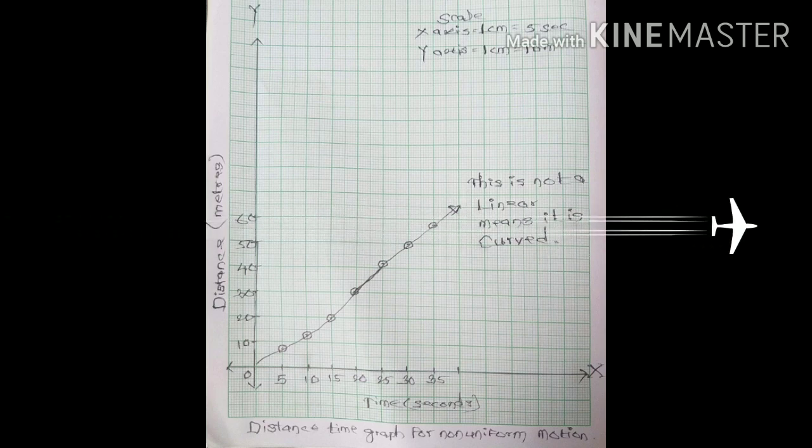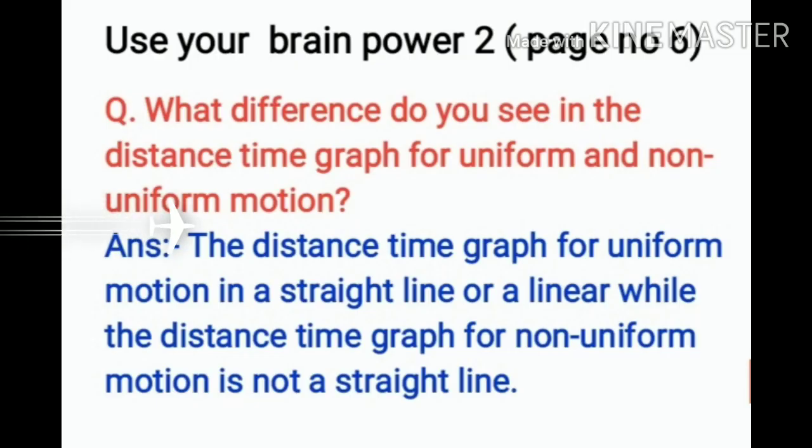According to this, one question is asked in Use Your Brain Power on page number 6. What difference do you see in the distance-time graph for uniform and non-uniform motion? The distance-time graph for uniform motion is linear, a straight line, while for non-uniform motion it is not a straight line, that is, it is curved.